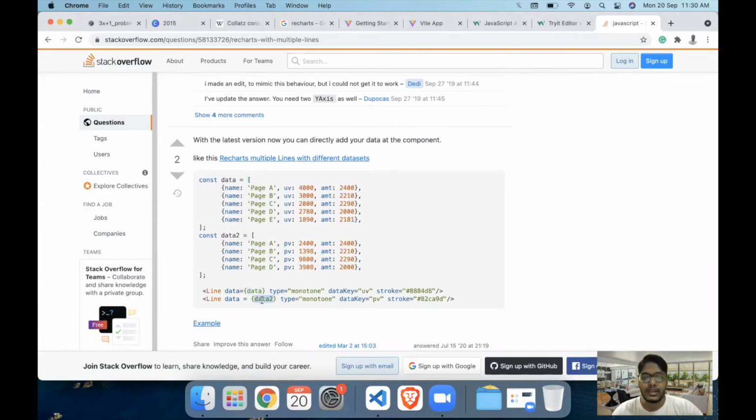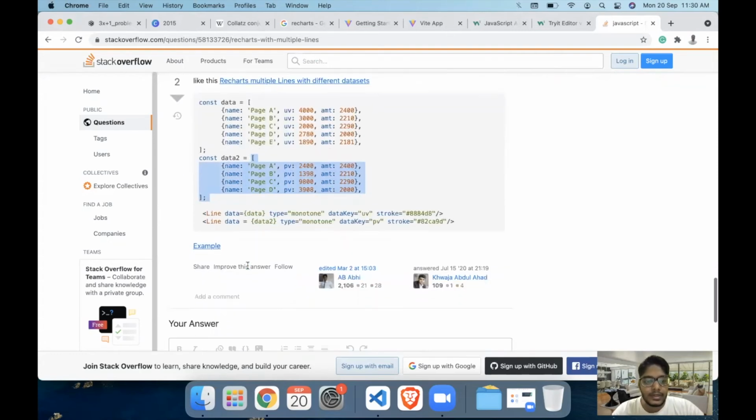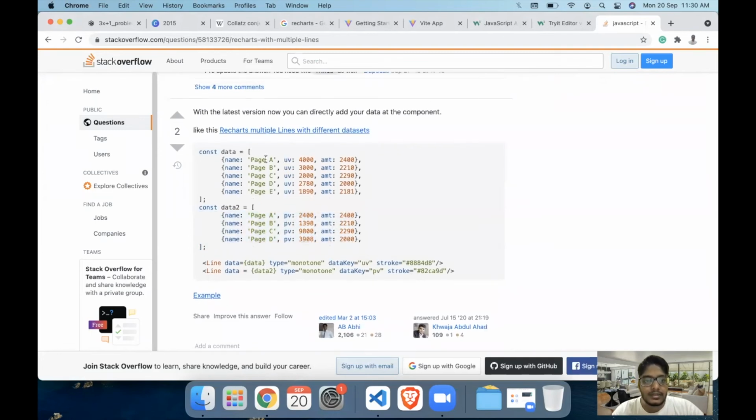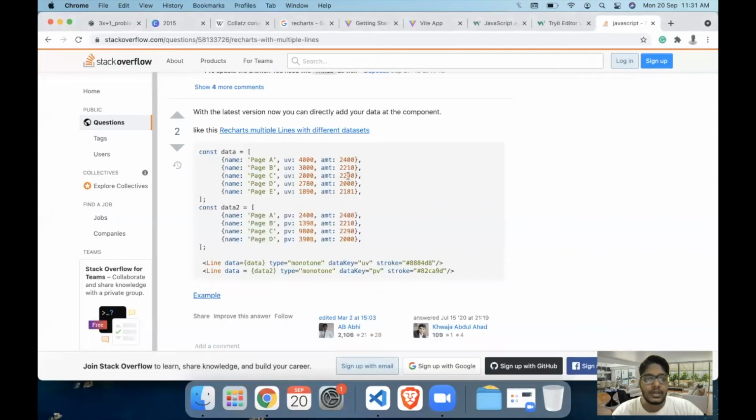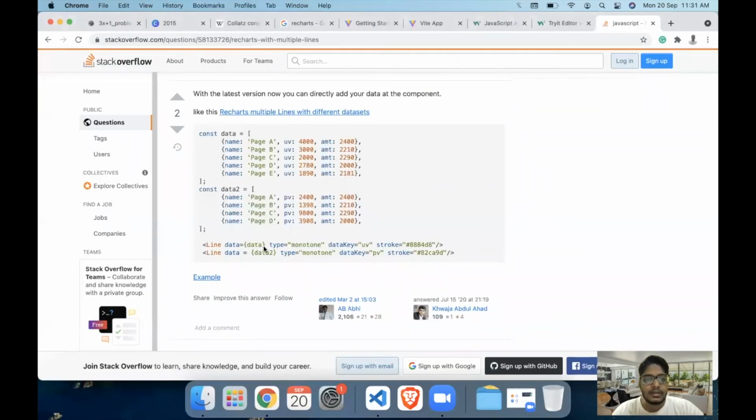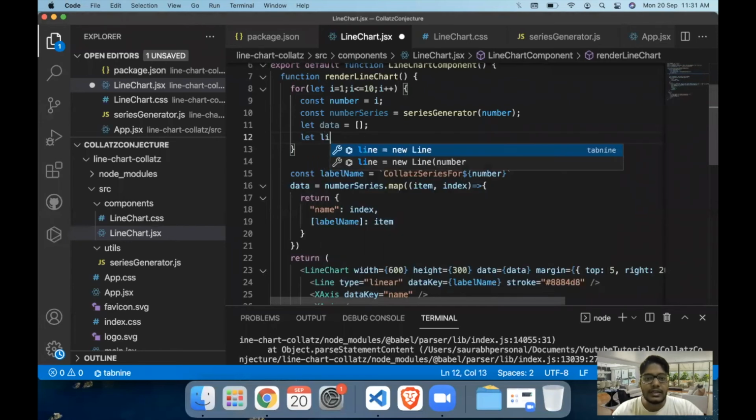For example, if you are creating the data for just 2 lines, then the data for the first line will be in the first array, and the data for the second line will be in the second array. Even in this case, the name values remain the same. The values on the y-axis change. So the x-axis values are the same, the y-axis values change a bit. So in our case, what we are going to do is create another array which is called line renderer.